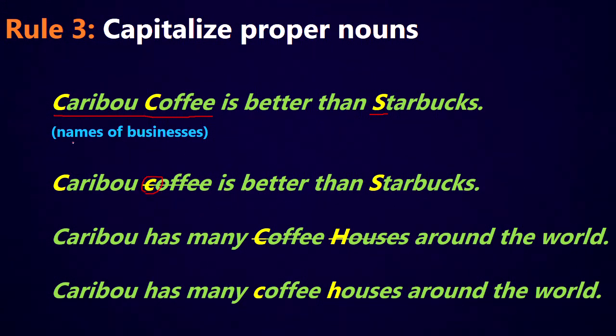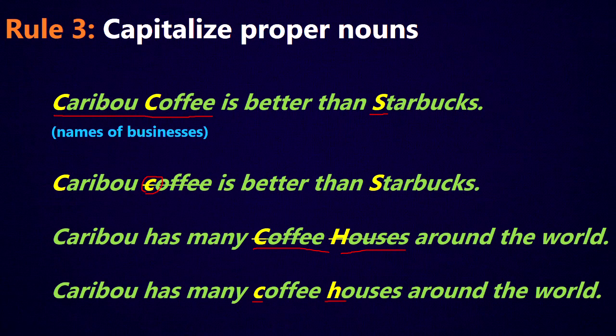Now, when we're capitalizing the names of businesses, that means the specific name of specific businesses, not the names of any kind of business. So if we look at this third example here, Caribou has many coffee houses around the world. So in this sentence, the word coffee and the word house are common nouns, talking about the kind of business in general. So Starbucks is a coffee house, Caribou is a coffee house, Dunn Brothers is a coffee house. So because these are actually common nouns in this sentence, they would both be little letters, lowercase. So little c and little h.